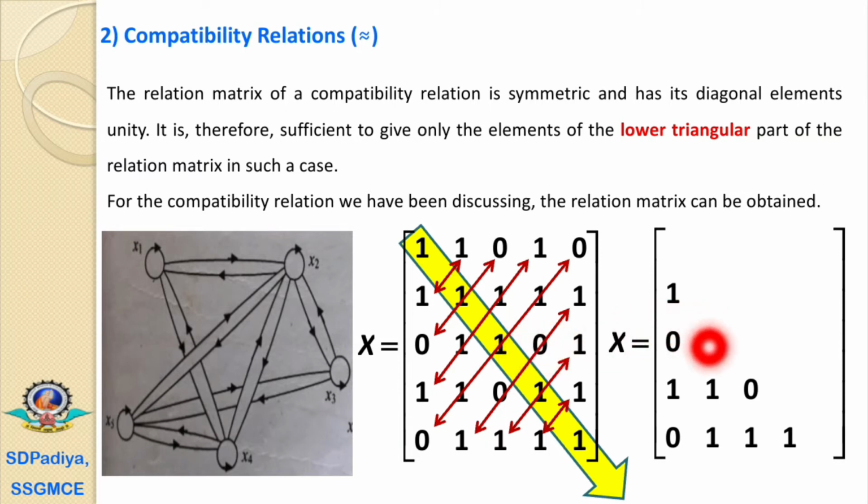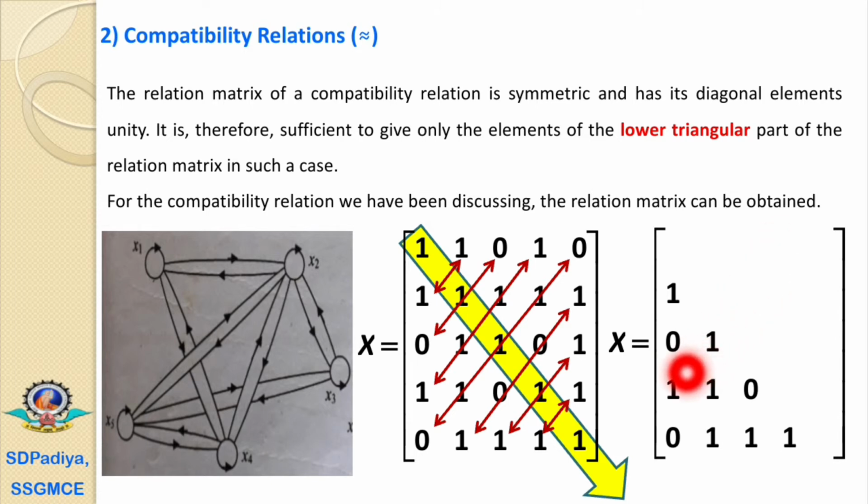If we have these lower triangular values and we are saying that it is a compatible relation, it means it is reflexive, so we consider that all these diagonal elements are 1, and it is symmetric, so if this position 2, 1 is 1, then obviously 1, 2 is also 1. If 3, 1 is 0, then 1, 3 is also 0.